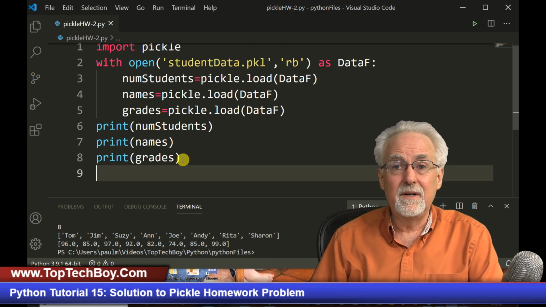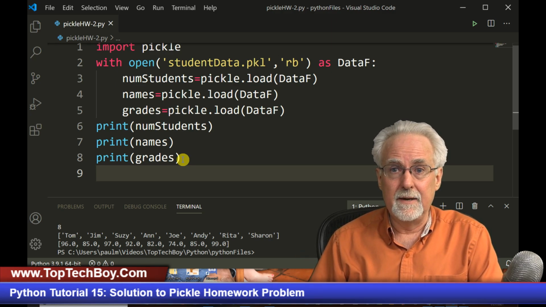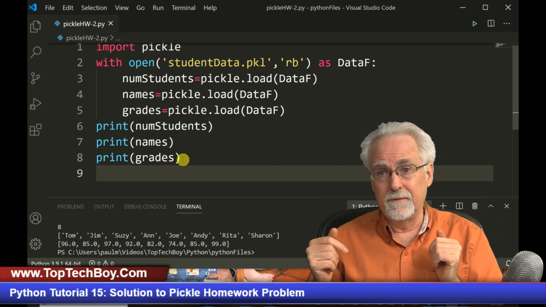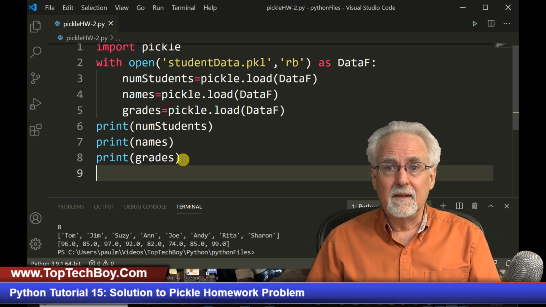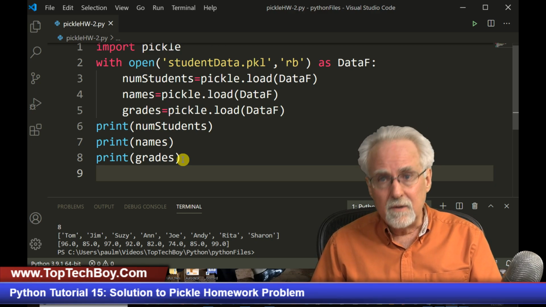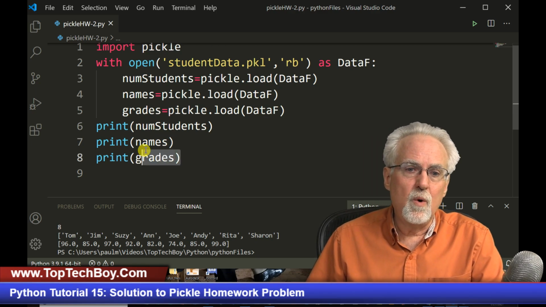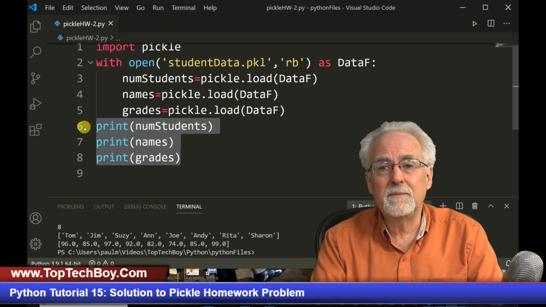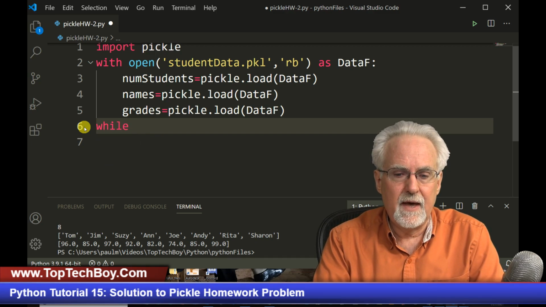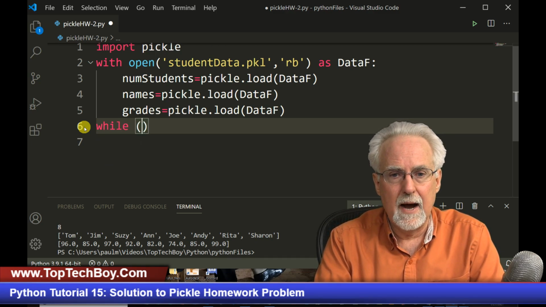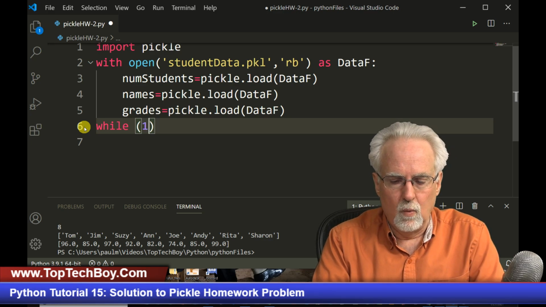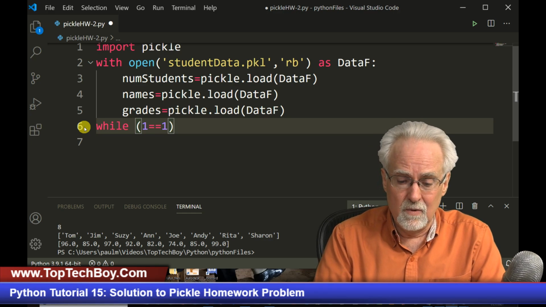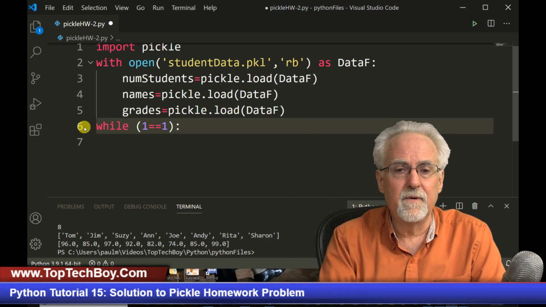But remember what we wanted to do? We wanted to look up someone's grade. All right, now remember how we learned a while loop? Now I'm going to show you one of the things that you can do with a while loop. Every time you want to check a student's grade, you don't want to have to run the program again. So remember in Arduino we had that void loop? Well, we want something like a void loop, and we can create that with a while statement. And so this would be while, let's say, while 1 equal 1. When is 1 going to equal 1? 1's always going to equal 1, so this is going to run forever.